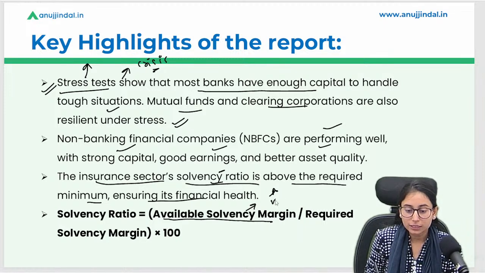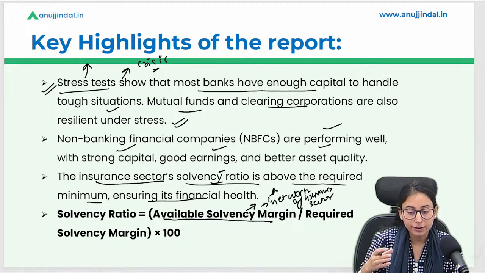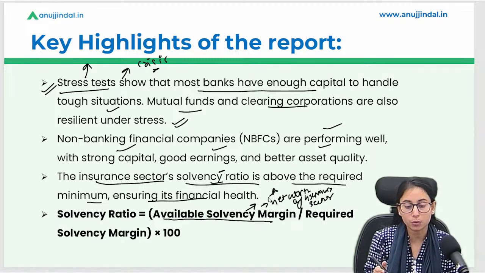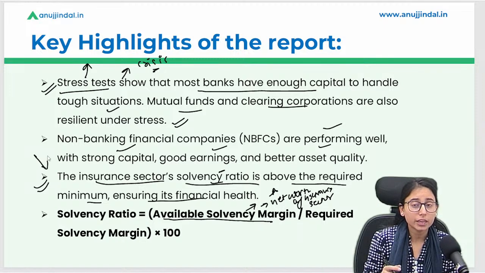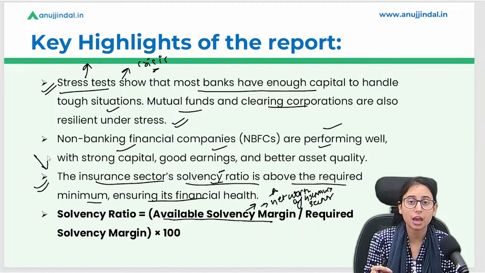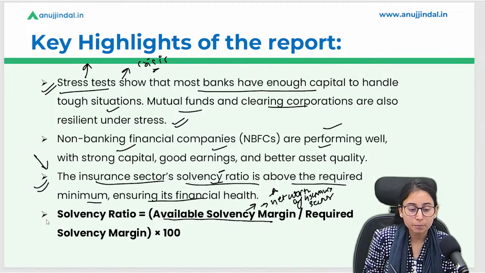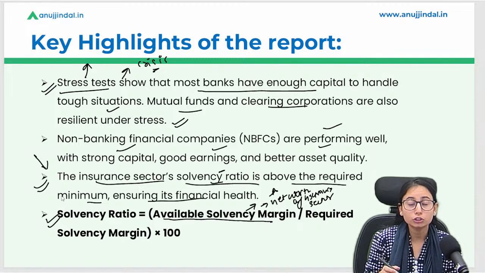What do I mean by this? Consider it as the net worth of the insurance sector. Now, if the net worth of the insurance sector is more than the regulatory requirement of net worth, then we will call the insurance sector resilient and financially stable. Now, why are we looking at the net worth? The net worth shows whether the insurance company is able to fulfill its financial obligations, and whether it is well enough to pay them off.